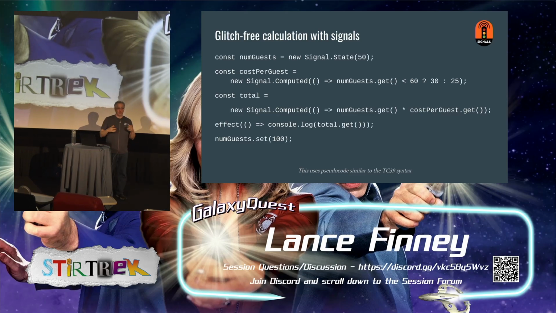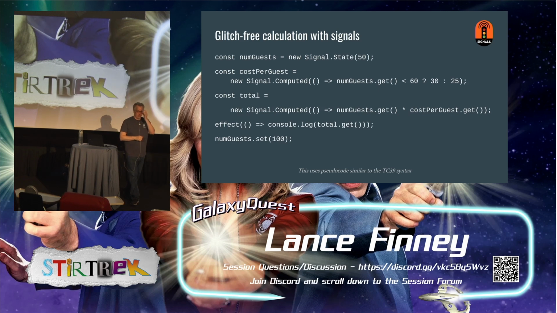And so now total contains 1,500. And the effect is part of the API that says, all right, whenever anything changes, show the value, including the first value. So we're going to console log the value out, and we'll get our 1,500. Same as before, but a little bit of wrapping it with callbacks and stuff.